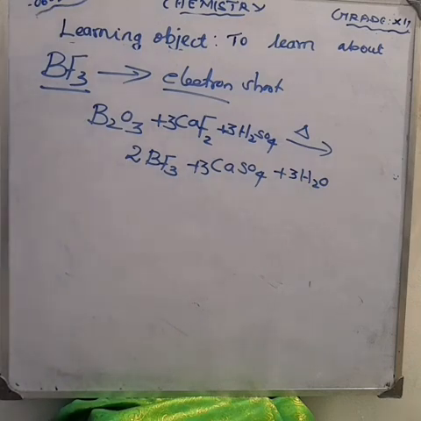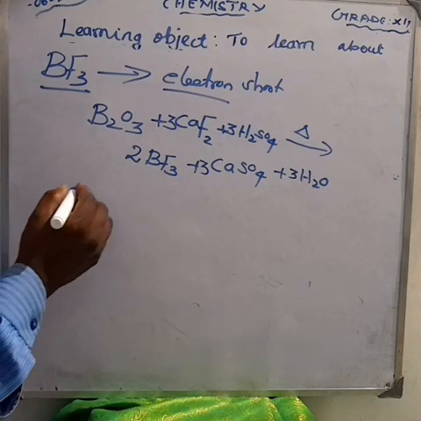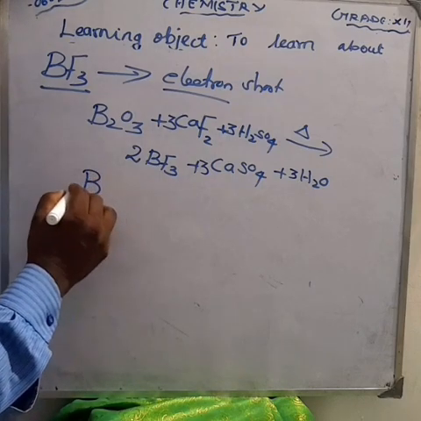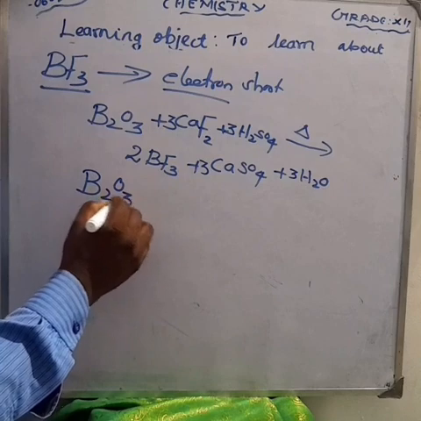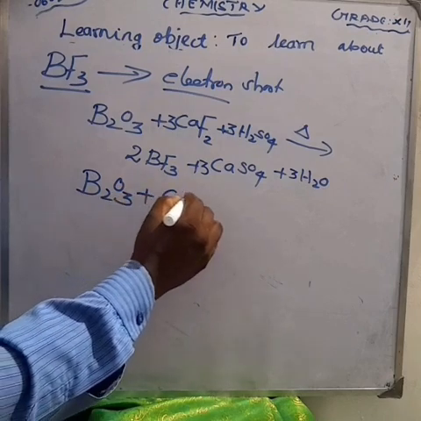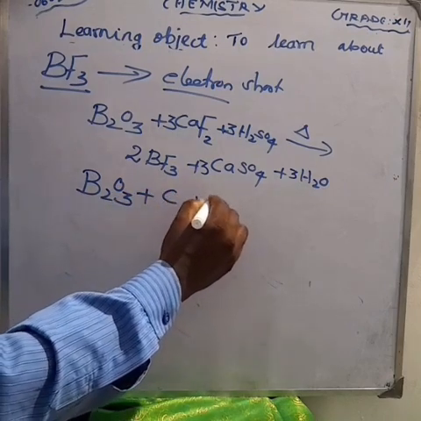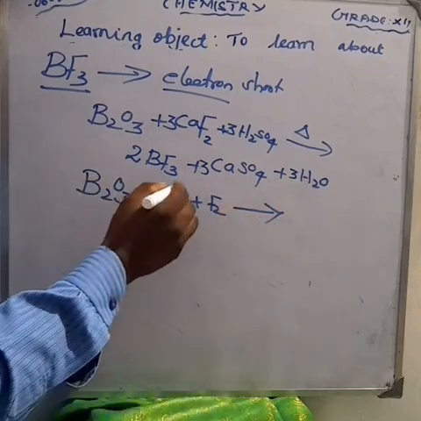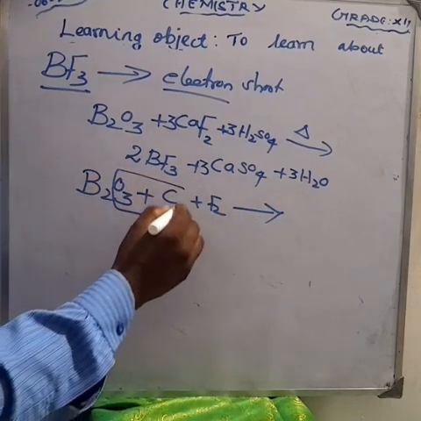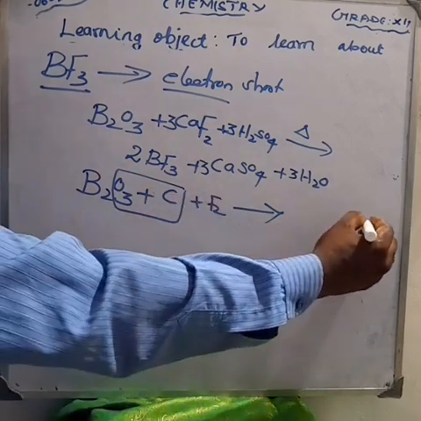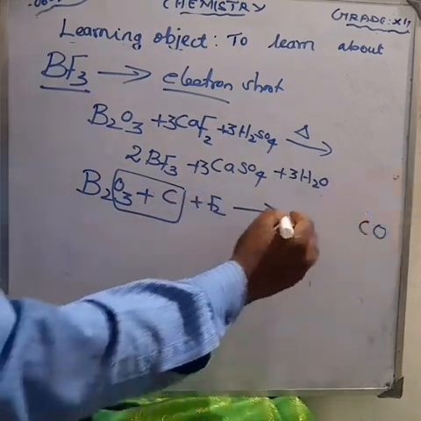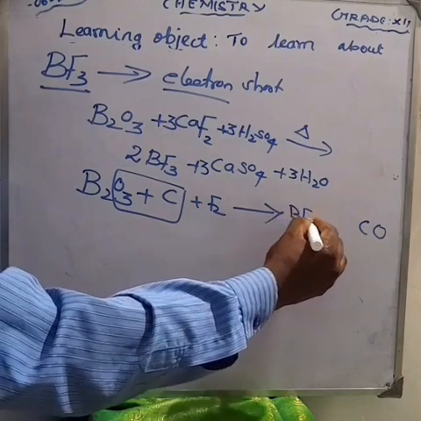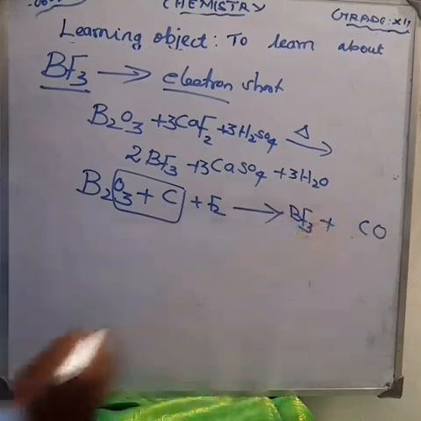Next one. This boron trifluoride is also prepared by the reaction between boron trioxide, B2O3, plus carbon with fluorine. Okay, so we get carbon combining with oxygen to give carbon monoxide, CO. Boron combines with fluorine to give BF3. Am I right?